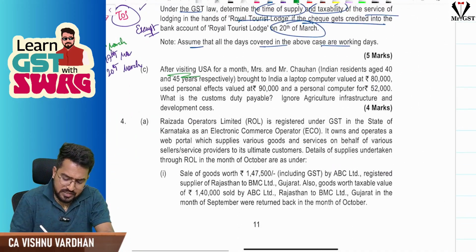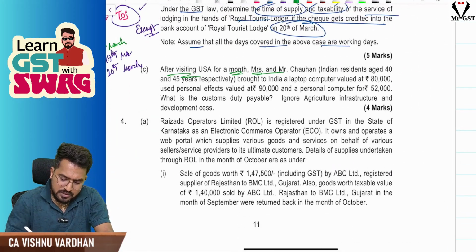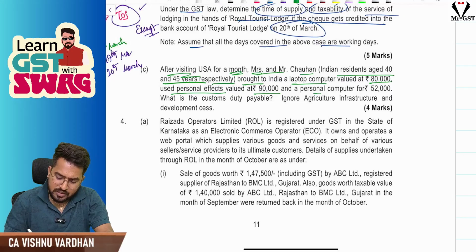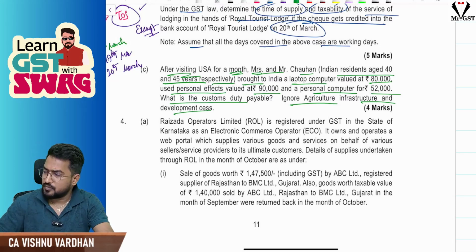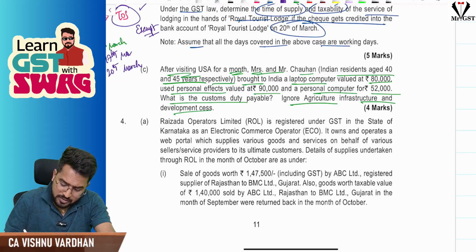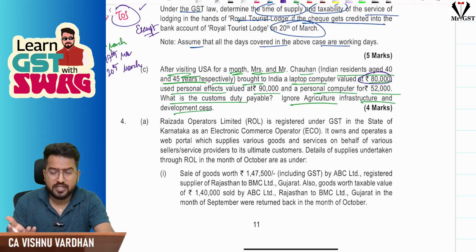After visiting USA for a month, Mr. and Mrs. Chauhan, Indian residents aged 40 and 45 years respectively, brought to India a laptop computer worth 80,000, used personal effects 90,000, and a personal computer 52,000. What is the customs duty payable? Ignore agriculture. So you should go with the baggage rules here. As per the baggage rules, one laptop is exempt for each person. There are two members coming.